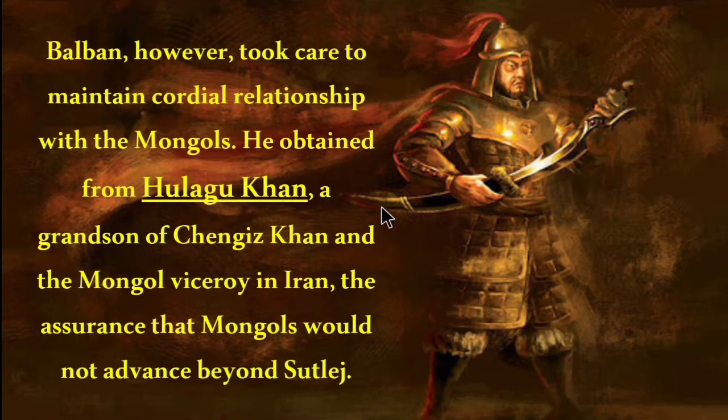Balban, however, took care to maintain a cordial relationship with the Mongols.